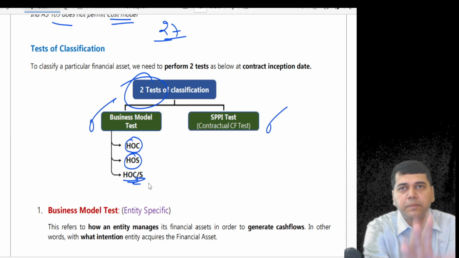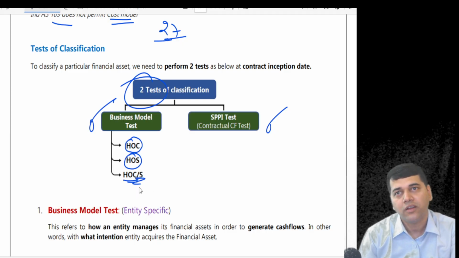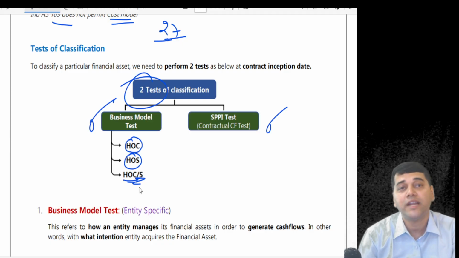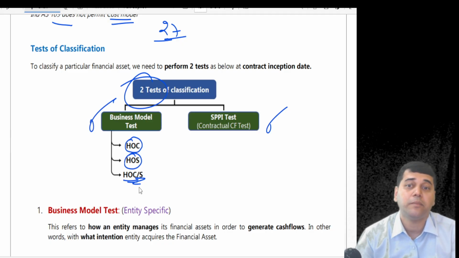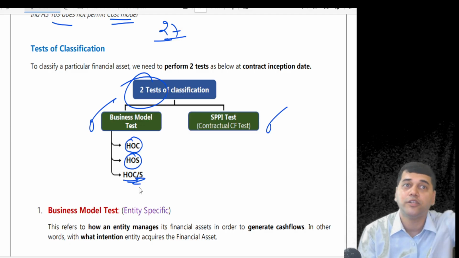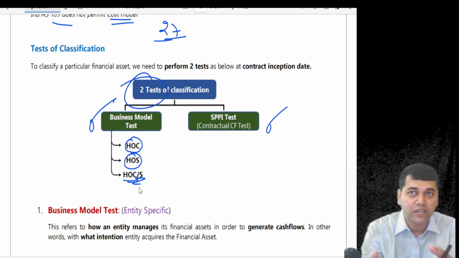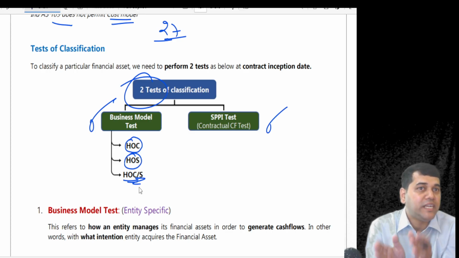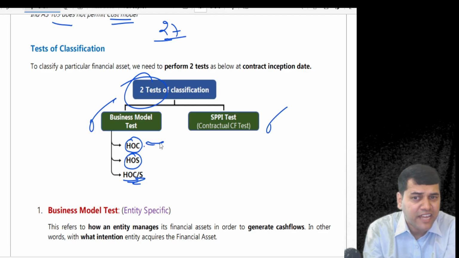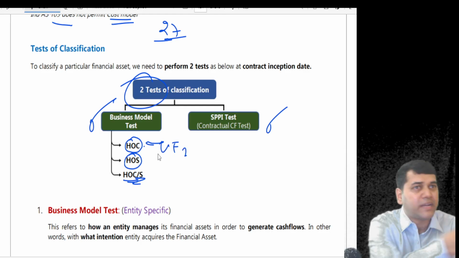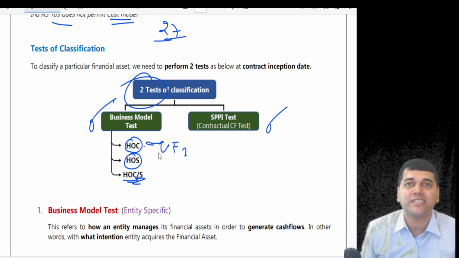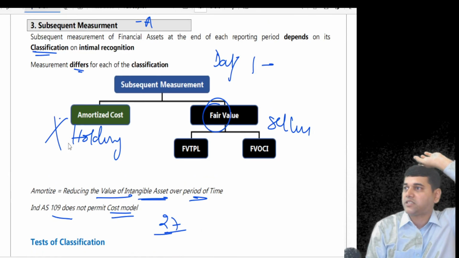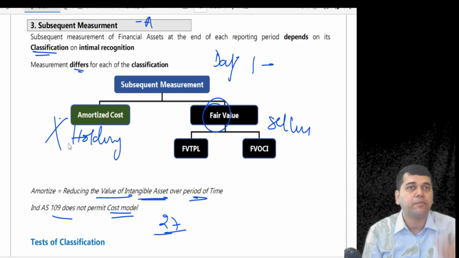Simple. Your parents will purchase one land. On day one, do they know the intention of purchasing the land? If you go and ask them, why did you purchase this? They say, I am going to hold it till your education. So whatever contractual cash flows are going to come from that land, your intention is not to sell it. When you don't have any intention to sell, am I interested in the fair value? Do your parents go from time to time and check what is the market price of the land? They're never interested. That's why the fair value concept doesn't come when your intention is to hold any asset till the next 10 years. You need not go and check the market price.